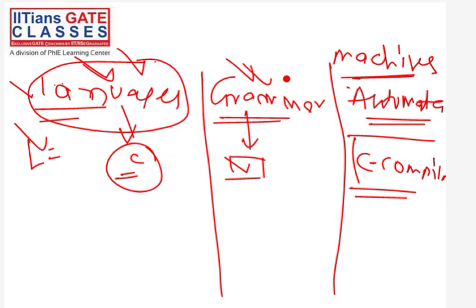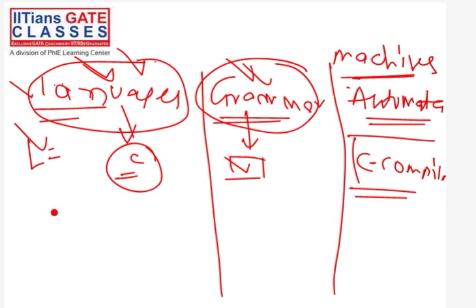Now this grammar, we will define what a grammar is. This grammar is again analogous to English grammar. For the English language we have English grammar. Now this machine, this automata, we will study, and this C compiler is analogous to this automata. So these are the three things we will study throughout this course: languages, grammar, and automata or machines.